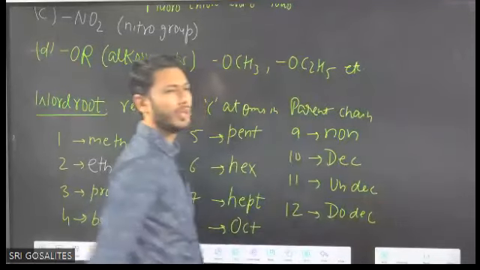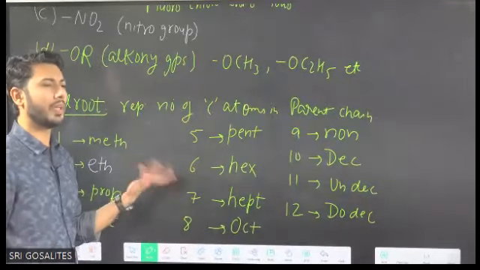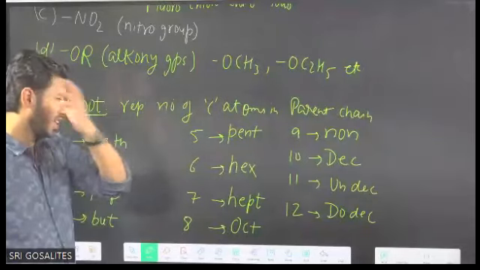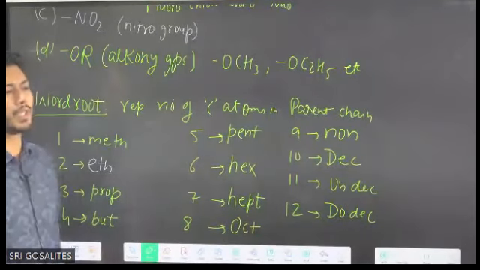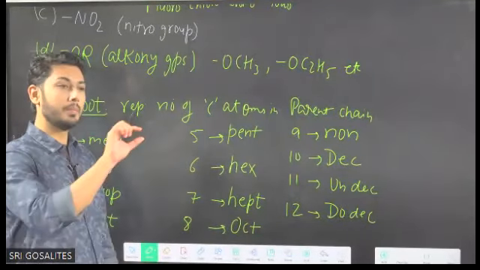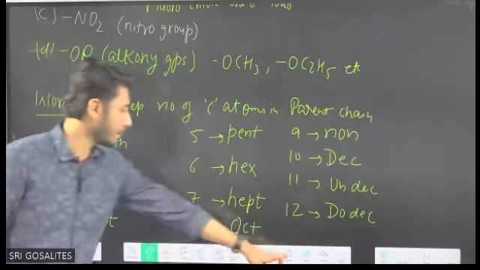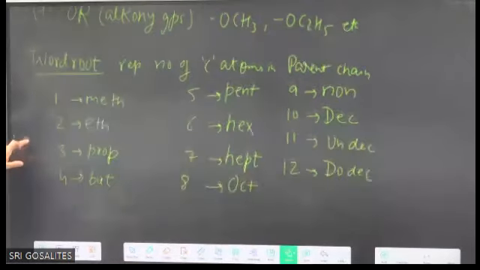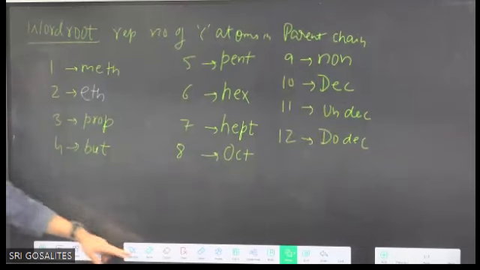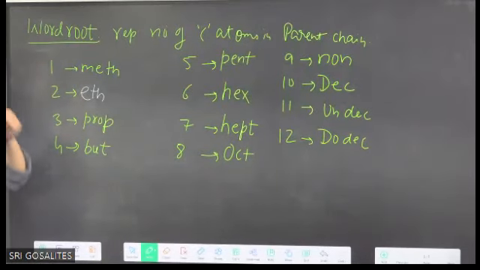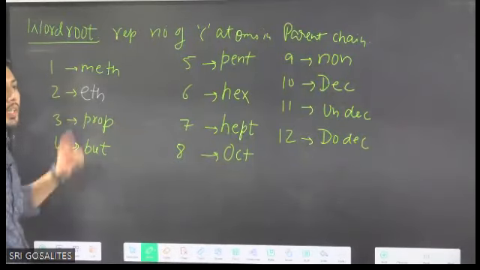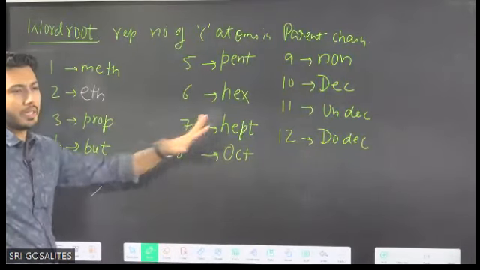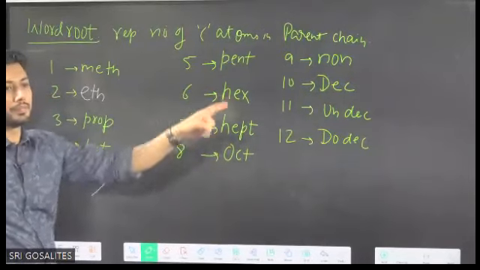No need to require more. In NCERT, whichever are given, add more. C30 is given, just add them in the notes if you want. Otherwise, simply mark them. So in root word, 1 carbon, 2, 3, 4, 5, 6, 7 written, the root word will be like this.